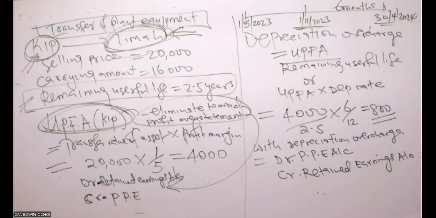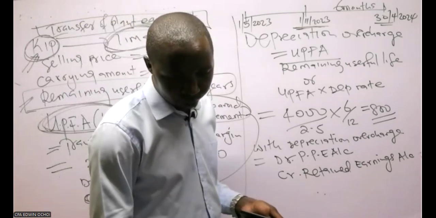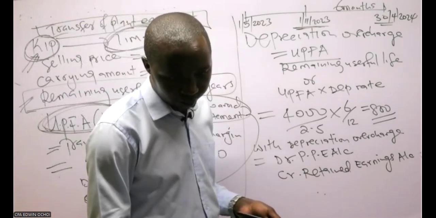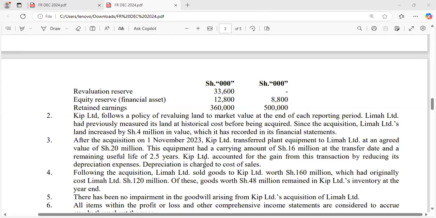That is even what they mentioned in the additional information, in note 3: KIB Limited accounted for the gain from these transactions by reducing depreciation expenses.